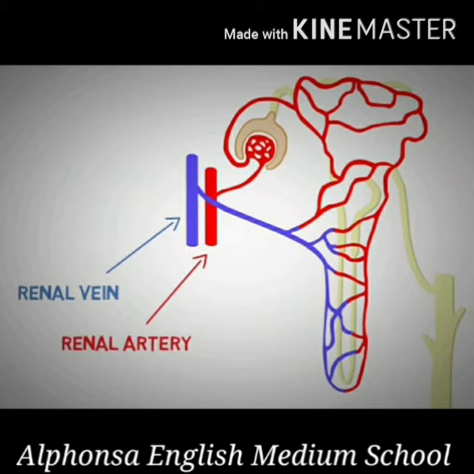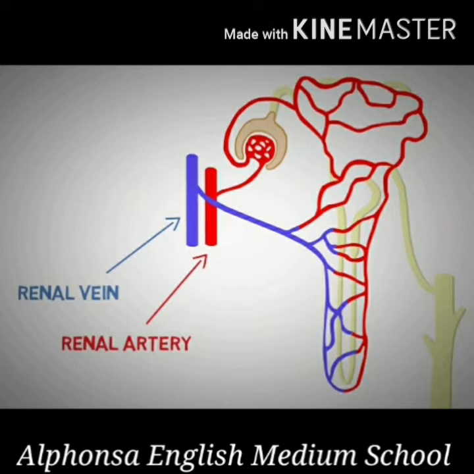It is often asked as a 1 mark question: What is glomerulus? It is a dense network of capillaries found within the Bowman's capsule. This capillary network develops from the artery which brings the waste products and excess water from the various parts of the body. The function of the glomerulus is to filter the blood passing through it.